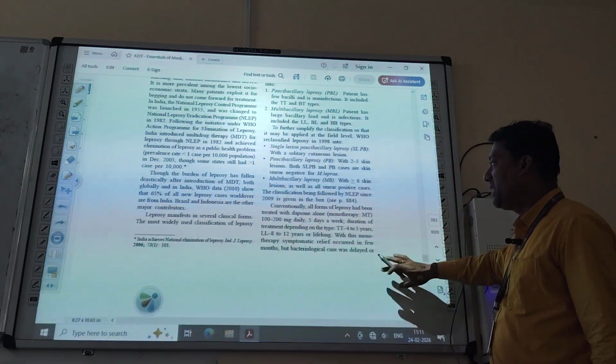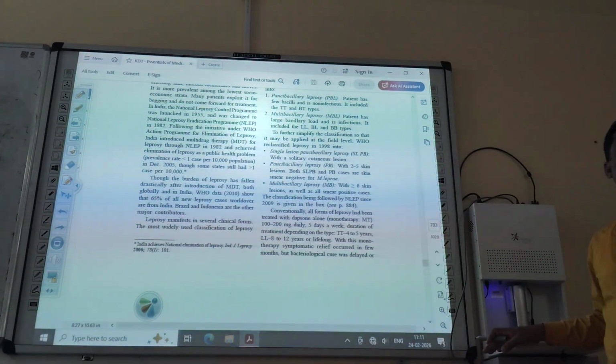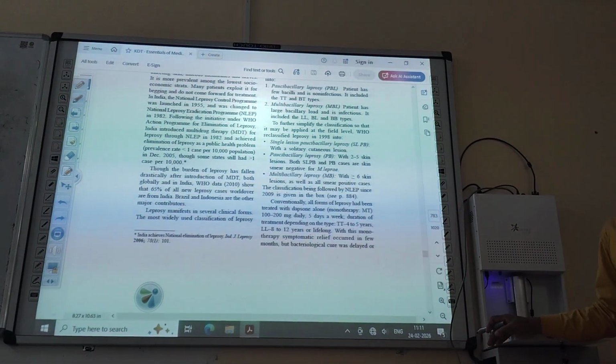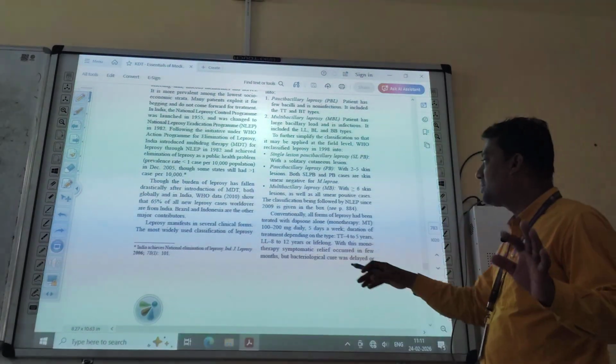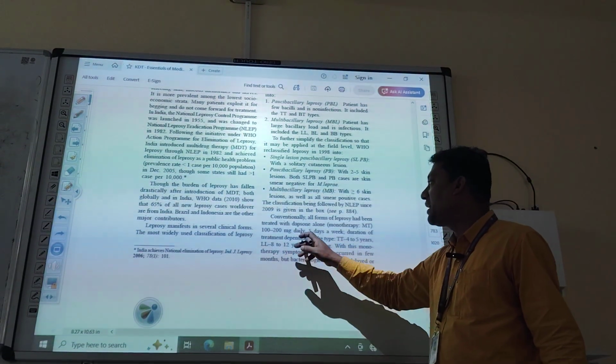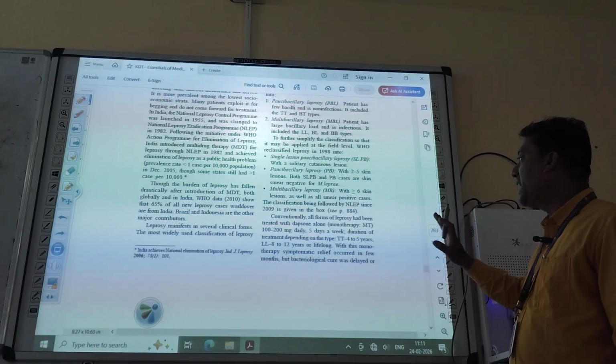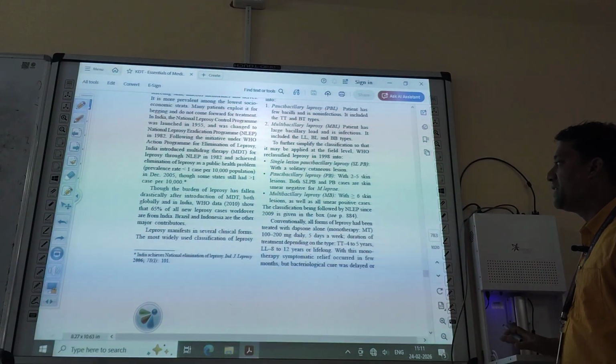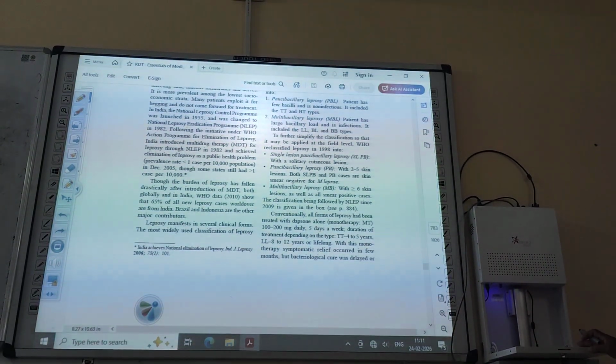Monotherapy. What is the dose? You have to remember the dose. What is the exact dose? 100 to 200 milligram daily, 5 days a week. Duration of treatment depending on the type of leprosy.